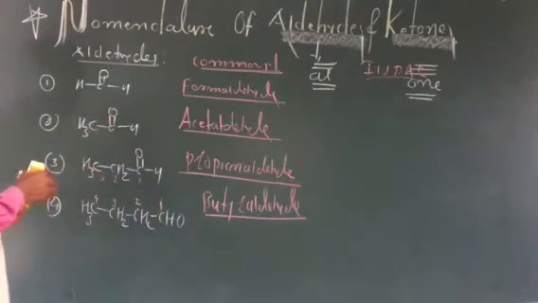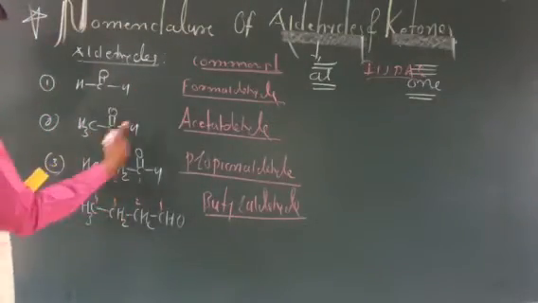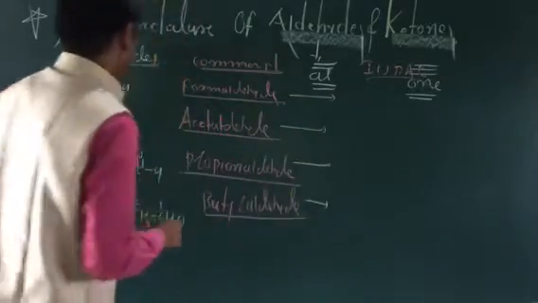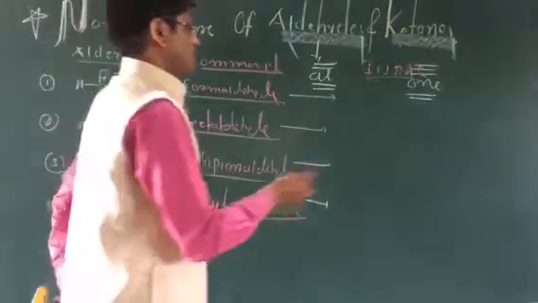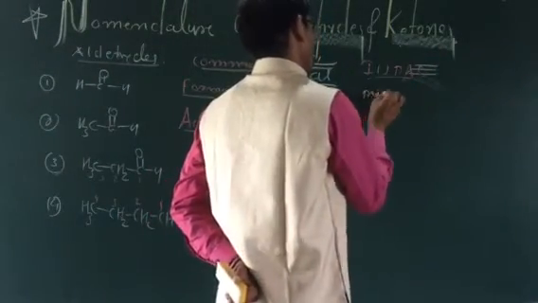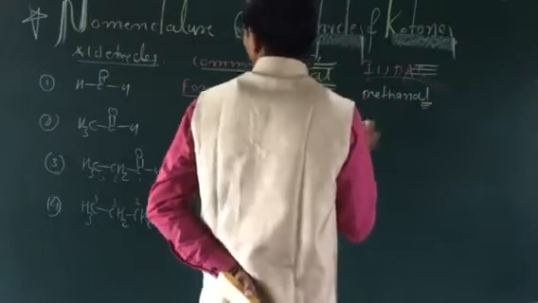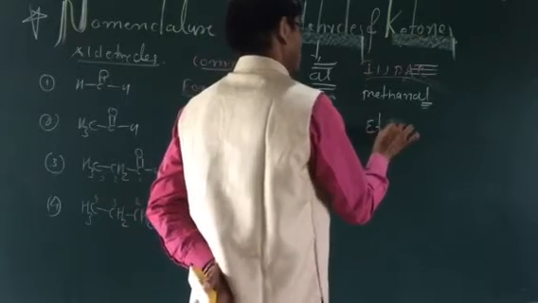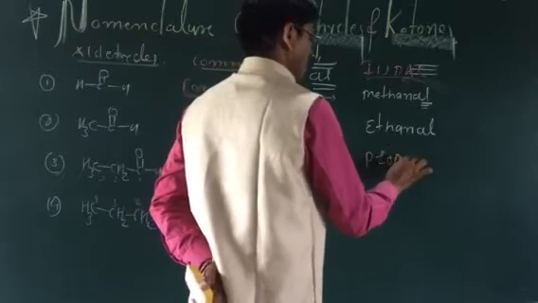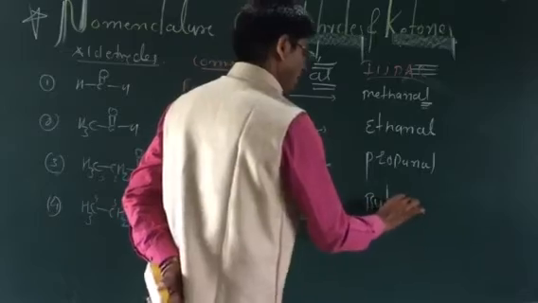I am writing down the types of compounds. Now the next one: what is the IUPAC name of the aldehydes? For 1 carbon atom the IUPAC name is methanal. The standard name of the aldehyde takes the parent name, and the last word is "al". Two carbons is ethanal, 3 carbon atoms is propanal, and 4 carbon atoms is butanal.